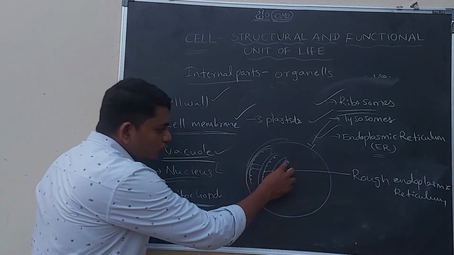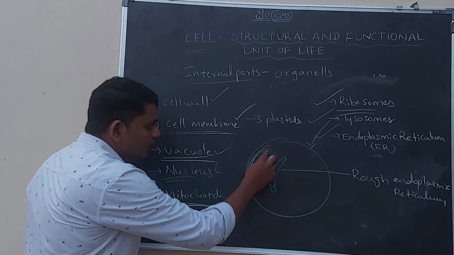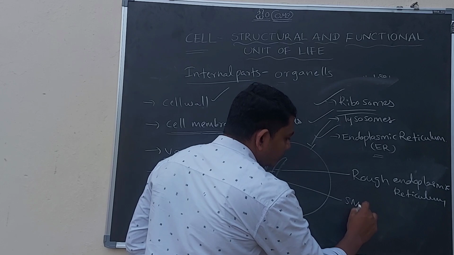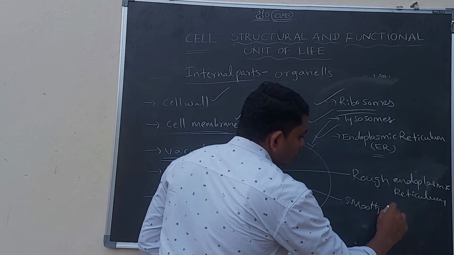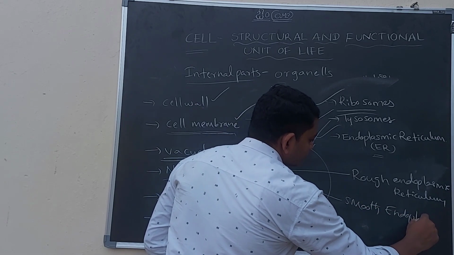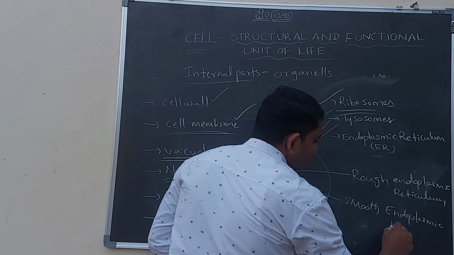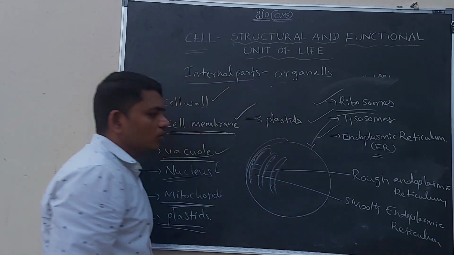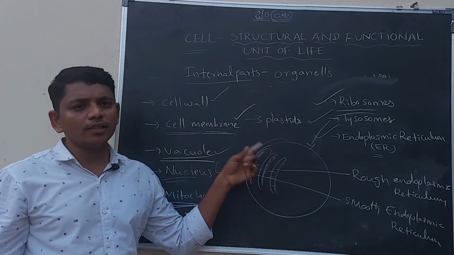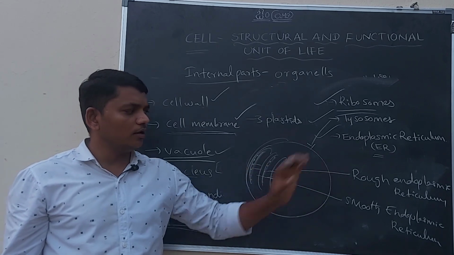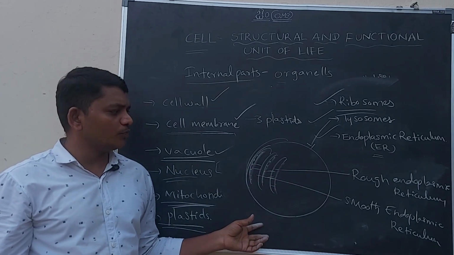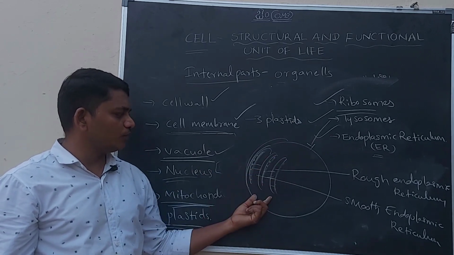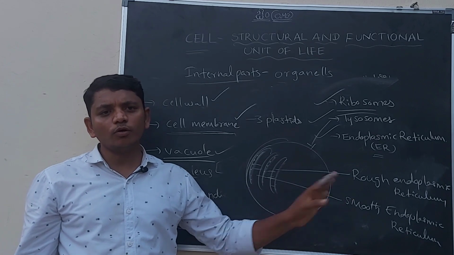If there are no ribosomes on the surface of the endoplasmic reticulum, it is called smooth endoplasmic reticulum.